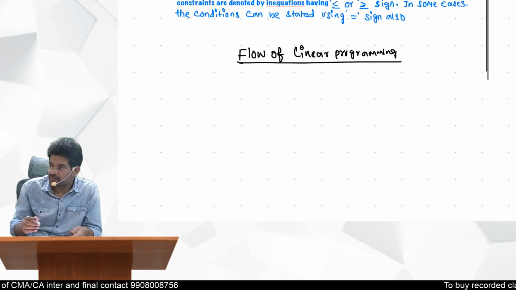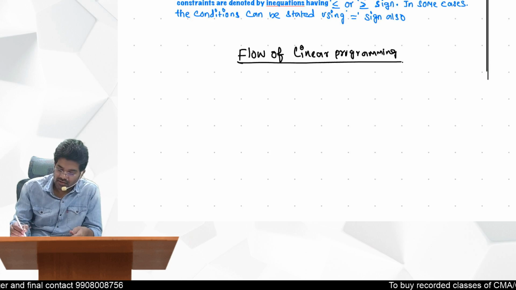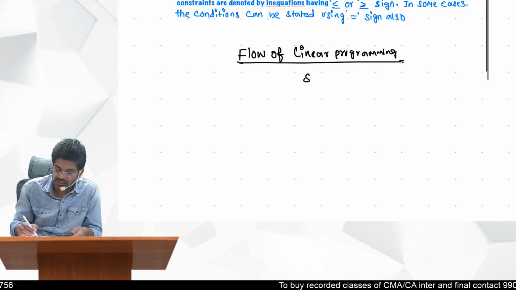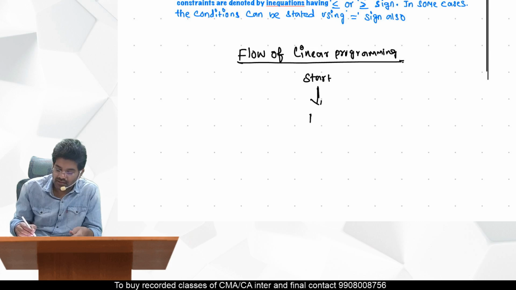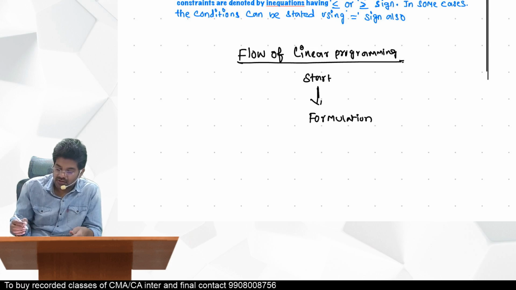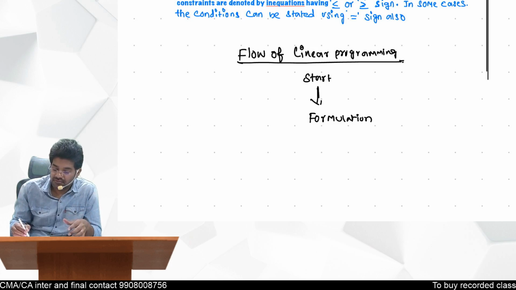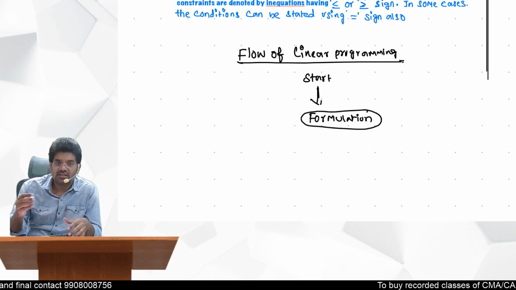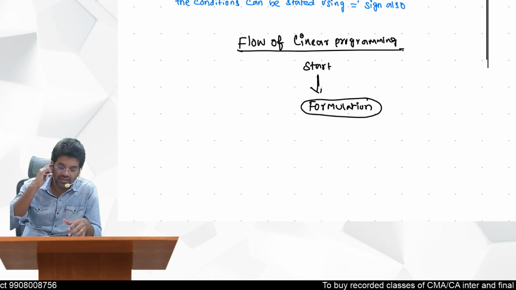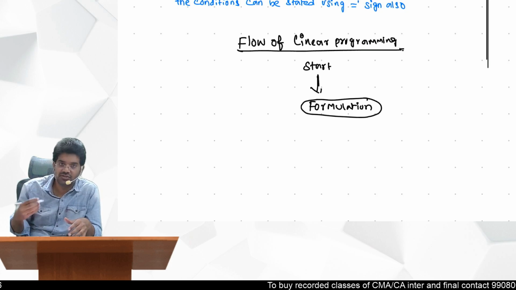First you will have a problem. First you need to start. Okay. Then formulate. So you have a problem here, you have an objective here. So then that one you should. So formulation is, okay, the first flow here, the first part what you need to do in order to achieve the solution, that is maximization or minimization.